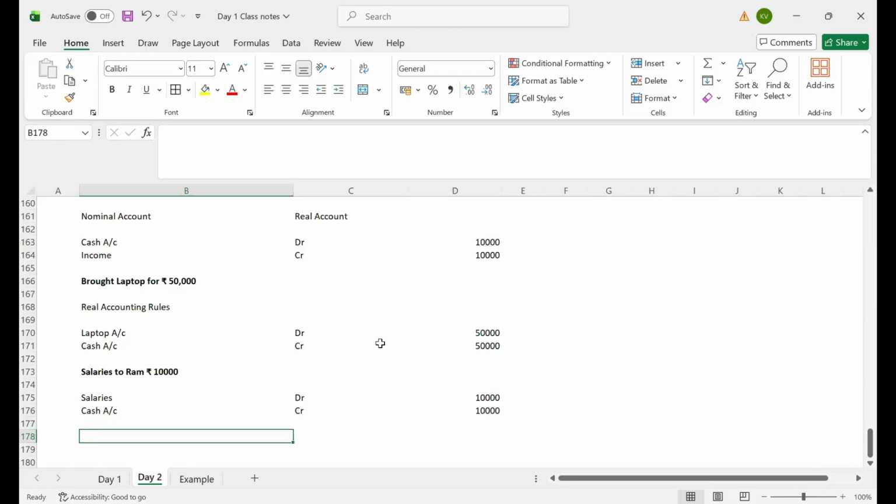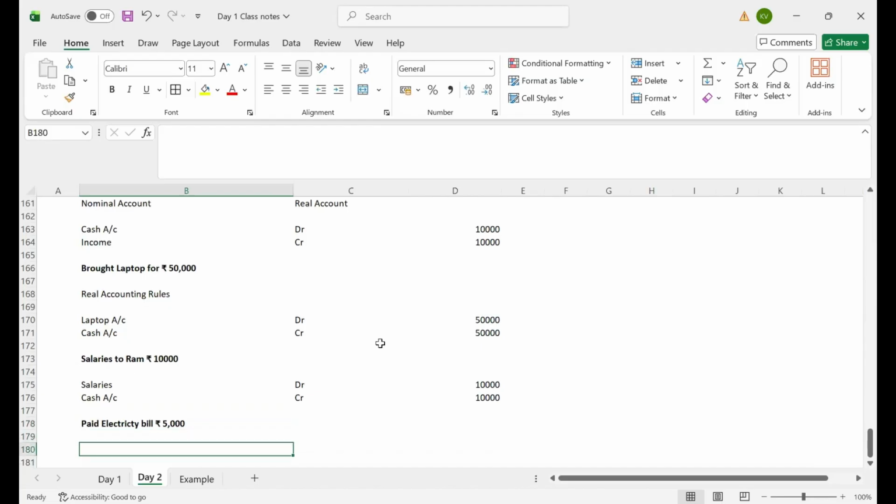Okay. Now one more example. Paid electricity bill of rupees 5,000. We can apply the same logic as for the salary payment to Ram. See, this is also an expense.